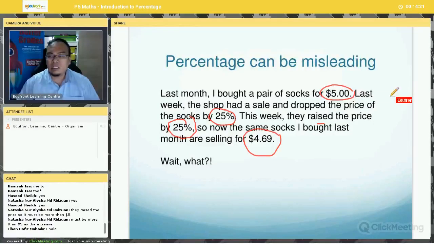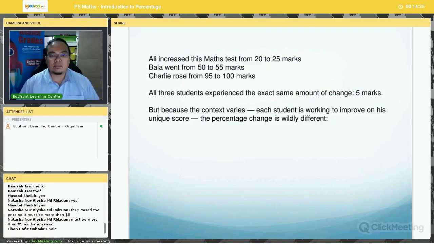Okay, so I'm going to give you another situation. Let's take a look at this. Ali increased his maths test from 20 to 25 marks. Bala went from 50 to 55 marks. And Charlie rose from 90 to 100 marks.